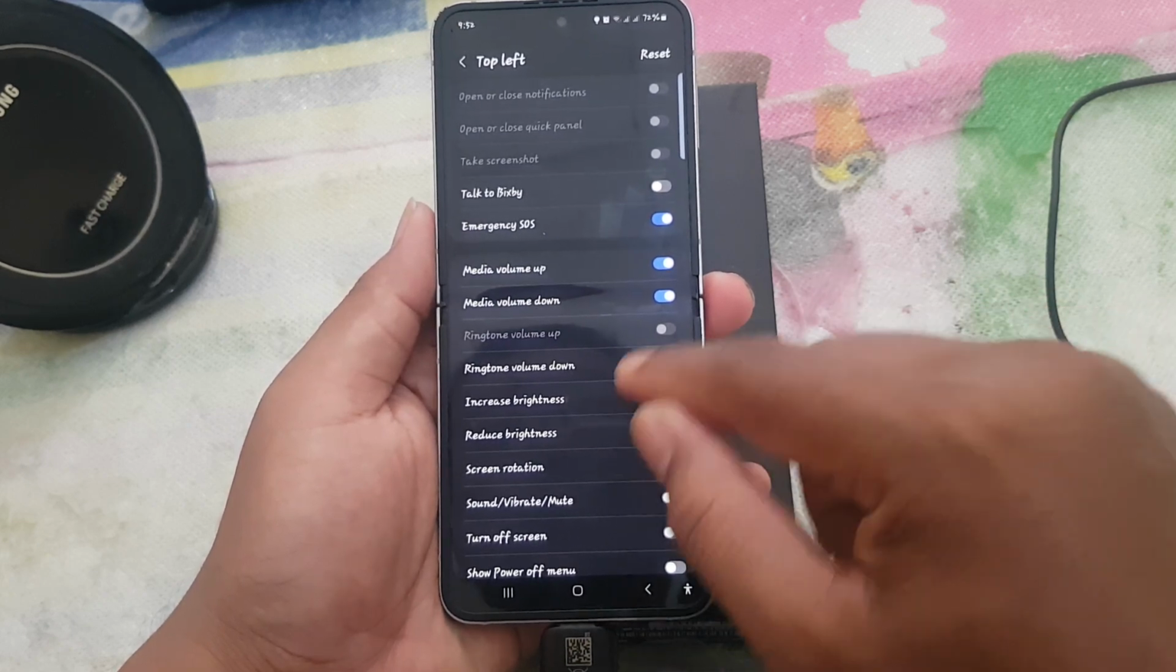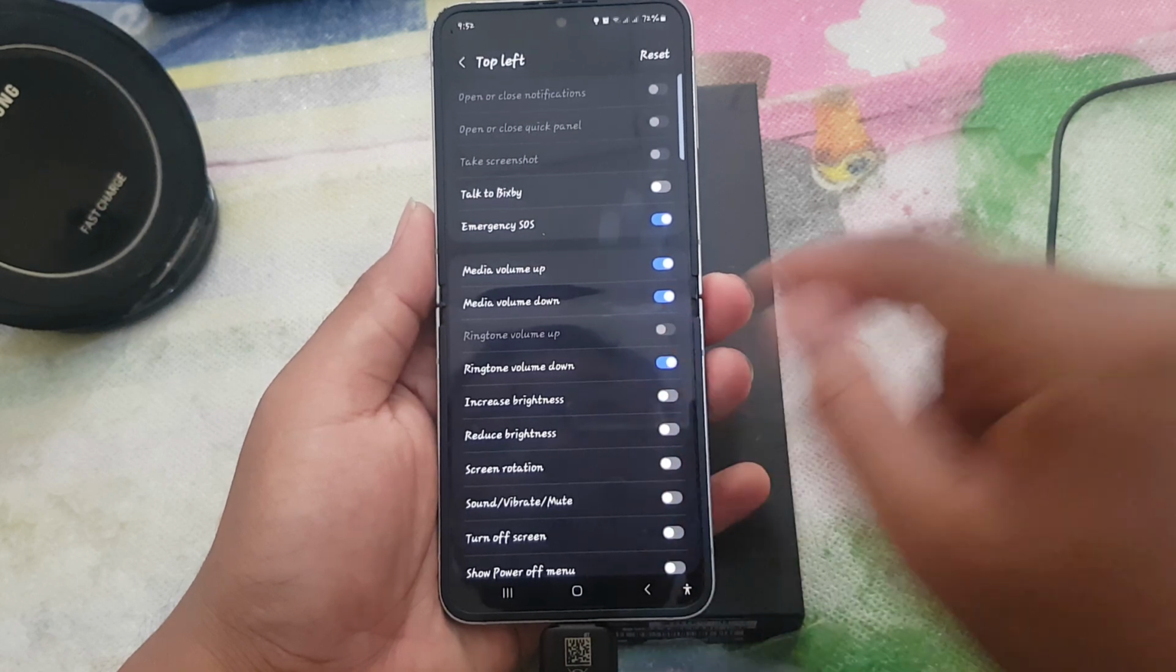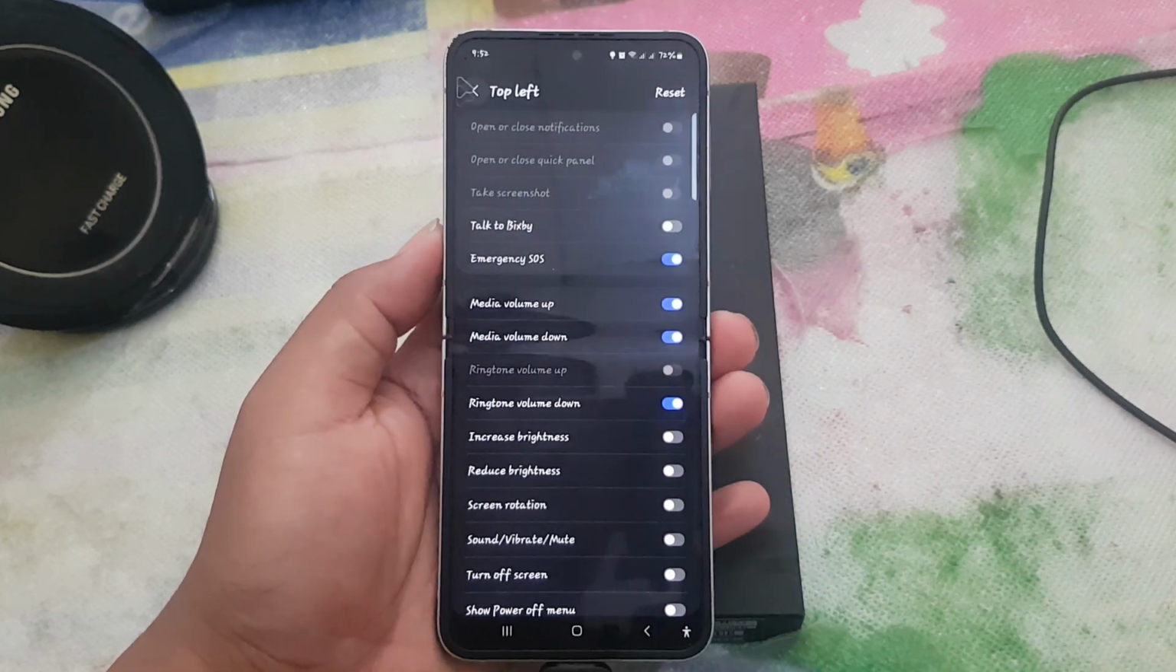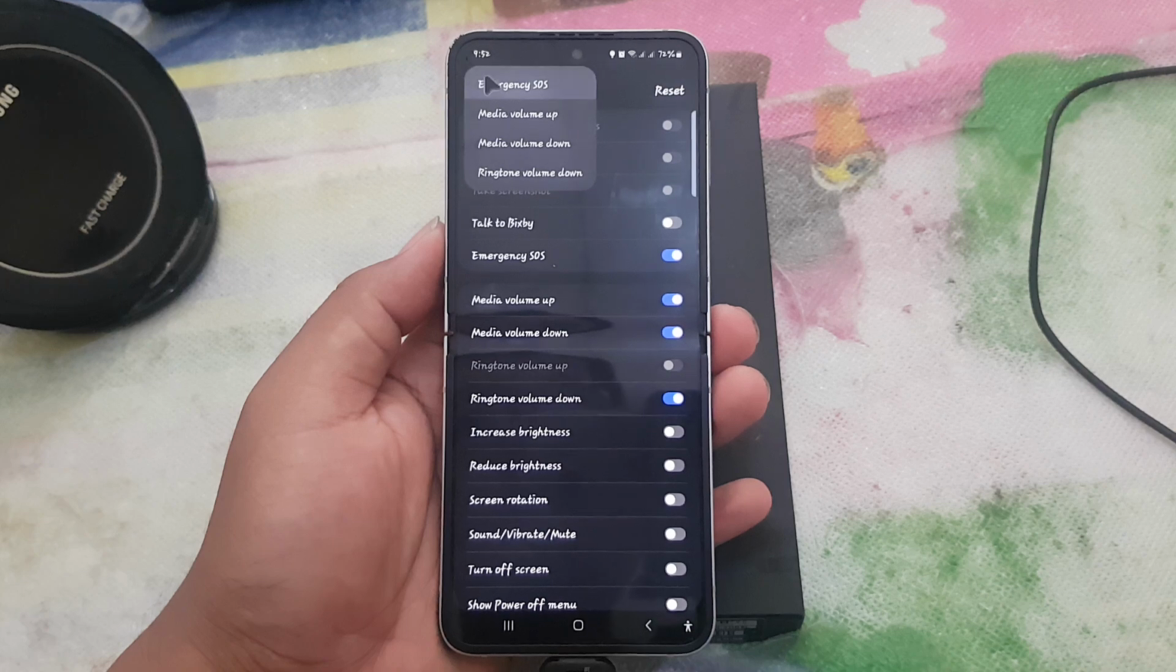Okay, now if you activate it, you can use your pointer, and in the top left corner you can find